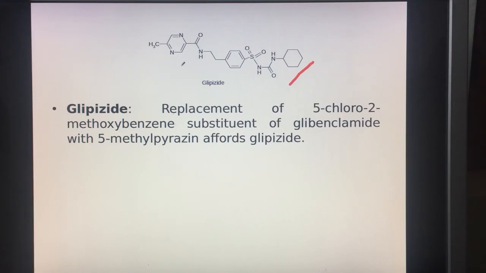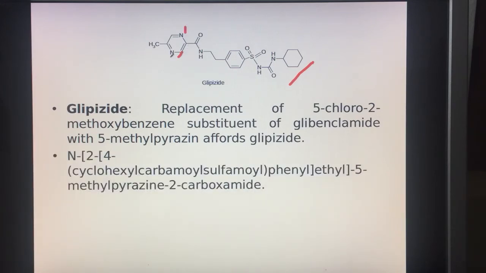Now the ring system is pyrazine, and this is 5-methyl, with positions 1, 2, 3, 4, and 5. Okay, so this is 5-methyl-pyrazine. Now this is carboxamide, it is attached to this fragment, and then we have this. It can be said as N2 4 cyclohexyl carbamyl sulfonyl phenyl ethyl 5-methyl pyrazine 2 carboxamide.